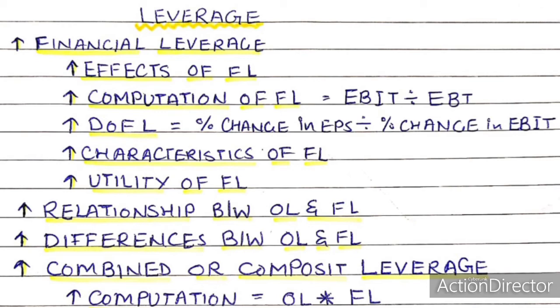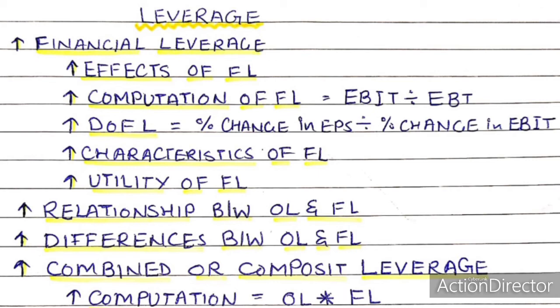Financial leverage begins where operating leverage ends. That is why operating leverage and financial leverage have been described as first stage leverage and second stage leverage respectively. In brief, the differences between the two leverages are explained as follows.